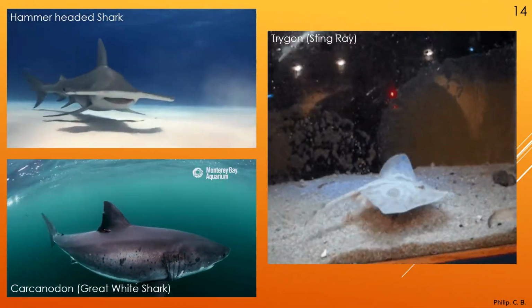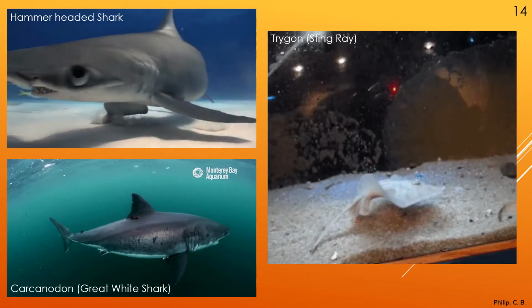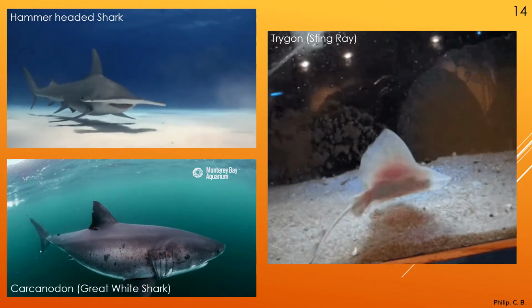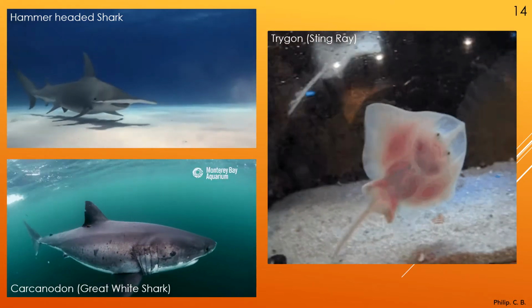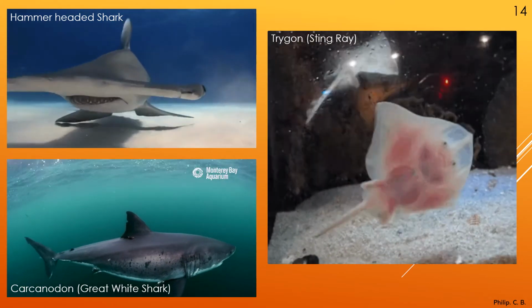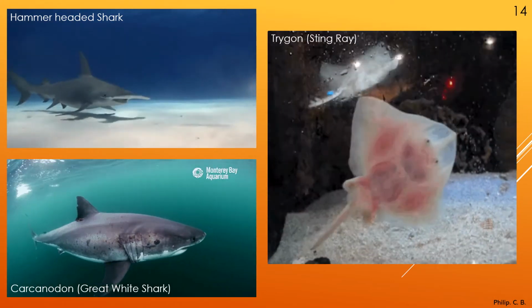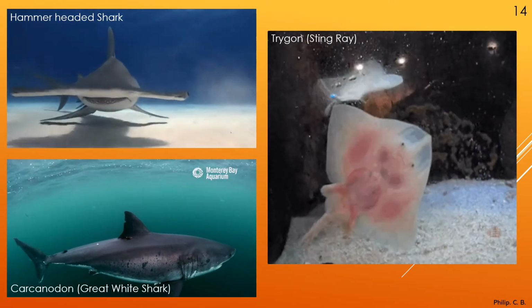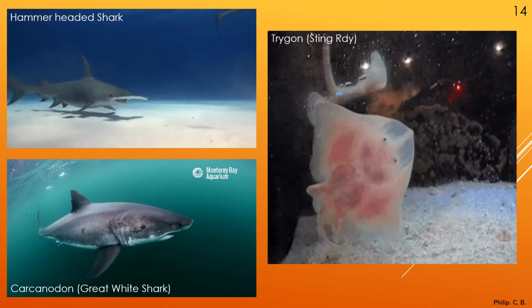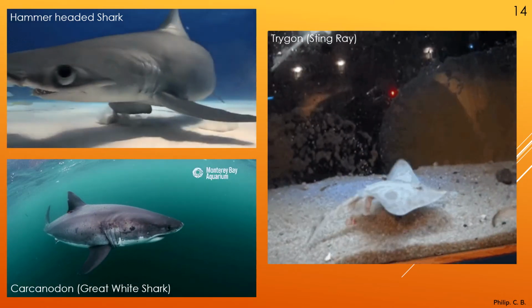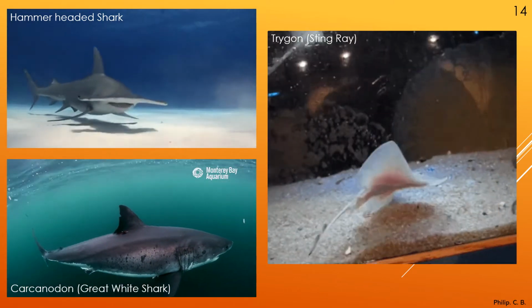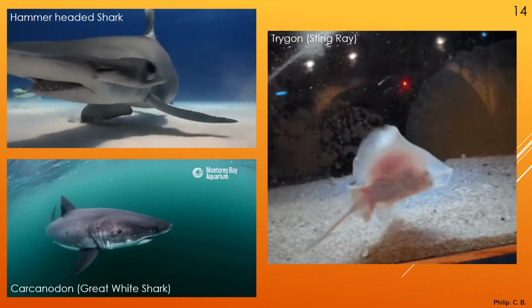Now we can see a few more examples, like the hammer-headed shark. So it has a hammer-like head, hence the name hammer-headed shark. And then towards the right, Trygon or stingray. Here the image I kept is of a baby stingray. Then you have Carcharodon, that is the great white shark. Actually it appears grayish instead of completely white.